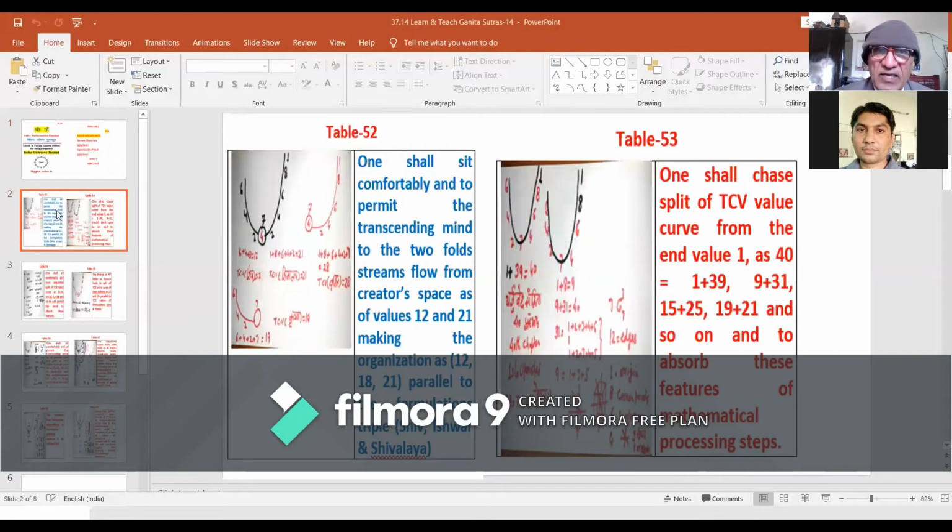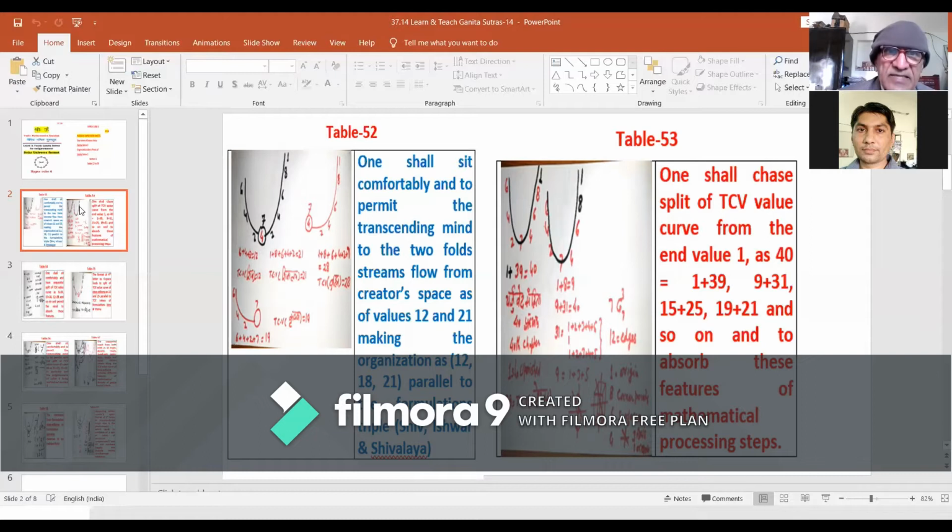Formulation Ekadikena is a composition of 9 letters. These 9 letters lead to a TC values range, which leads to the TC values curve.